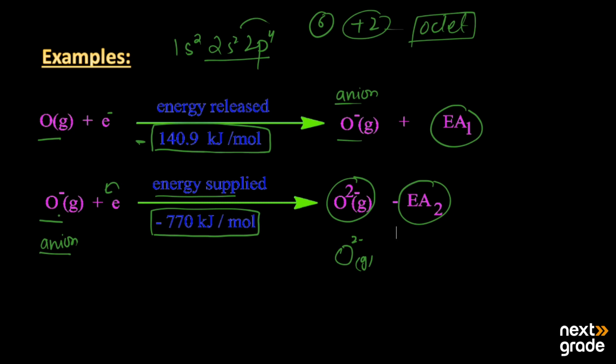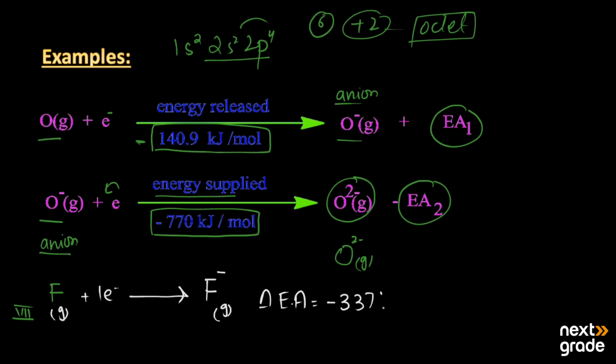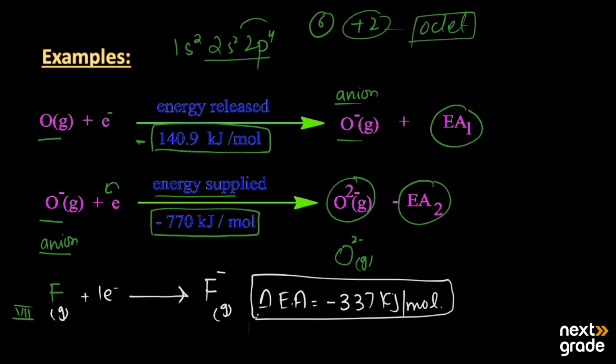Likewise, we have another example, fluorine. It belongs to group 7A. It requires just one more electron to complete its octet. So by adding one electron, as it is in the gaseous state, the atom changes into the fluoride ion, and the total electron affinity, or amount of energy released, will be minus 337 kilojoules per mole. So this is the electron affinity for the fluoride ion.